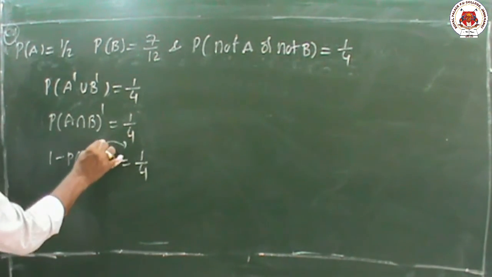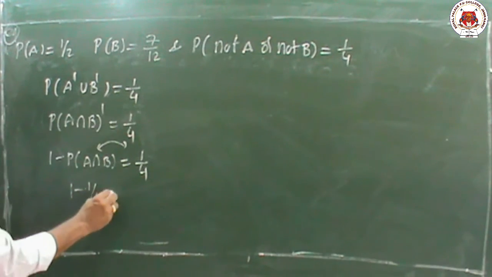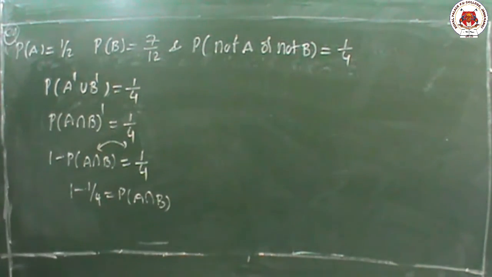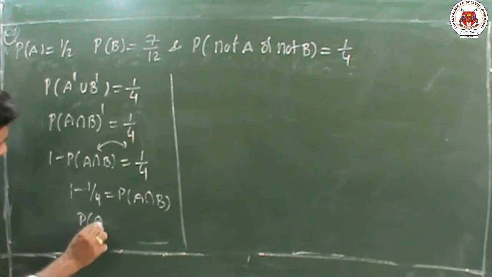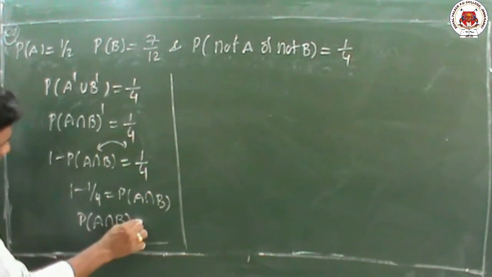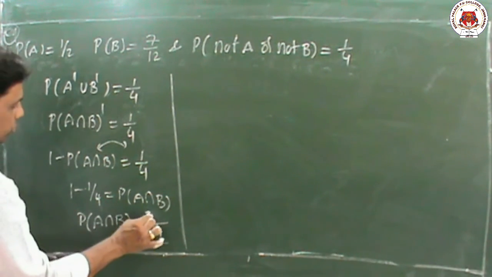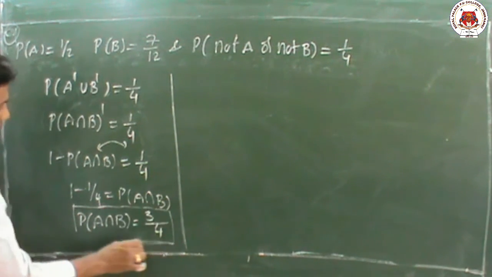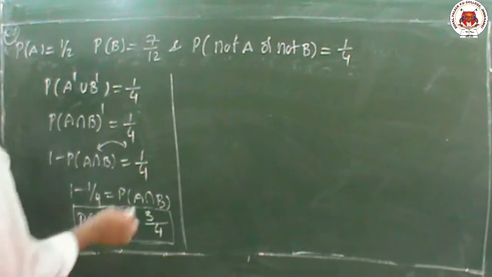So we have to find the A intersection B value. Interchanging both, 1 minus 1 by 4 equal to P of A intersection B. If we simplify, with LCM 4: 4 ones are 4, 4 minus 1 is 3, so 3 by 4. So finally we got the P of A intersection B value, which is 3 by 4. Now he is asking whether these are independent or not.